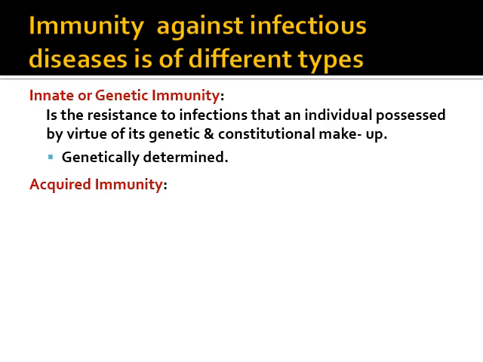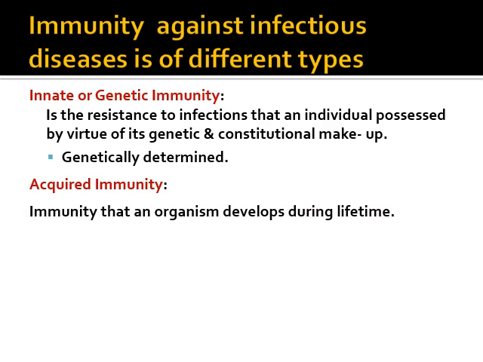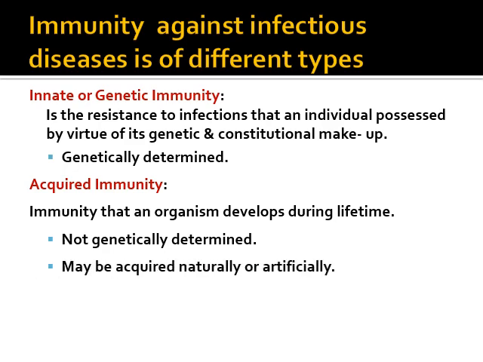The second type is acquired immunity. Here the immunity is what an organism develops during its lifetime. It is not genetically determined. We get it when we are exposed to a certain antigen. Our body will gain or develop a specific type of immunity that is known as acquired immunity.